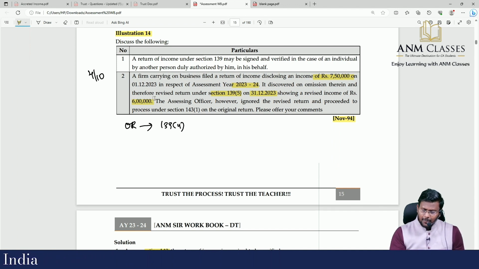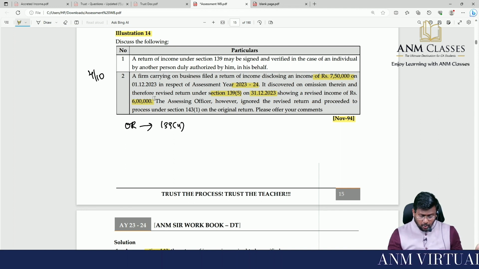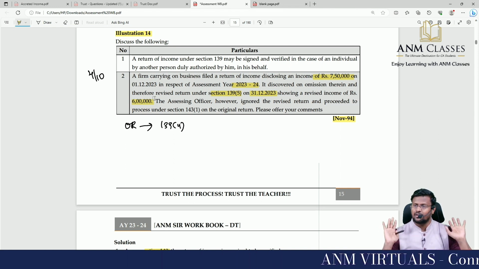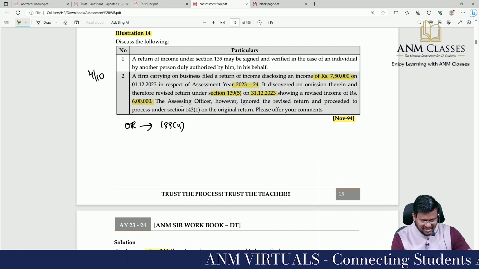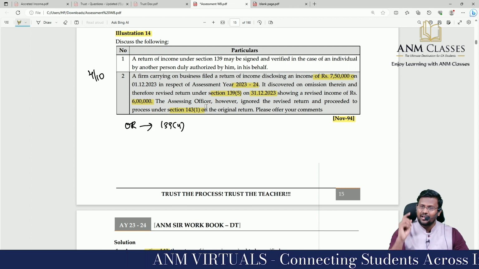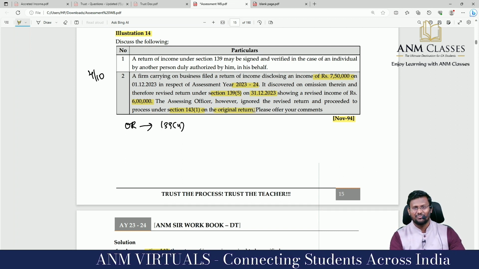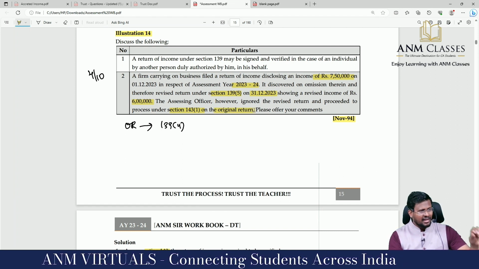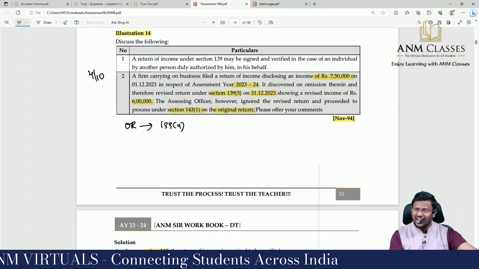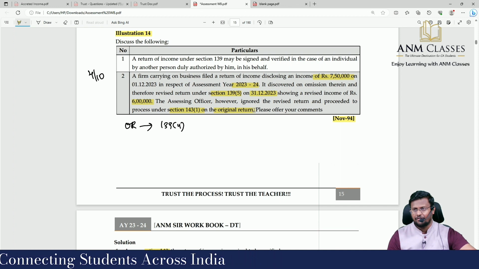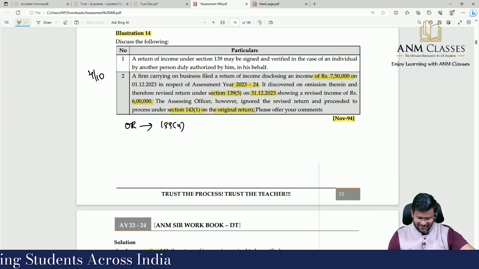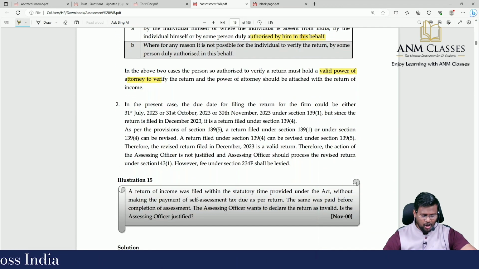But when he revised it, the income is lower, 6 lakh. So the AO ignored the revised return and proceeded to process under 143(1) on the original return. He says, sir, I am not considering the revised return, I will process only the original return you have filed, because in that return the income is higher. Please offer your comments, what you are feeling. Is AO correct or not?